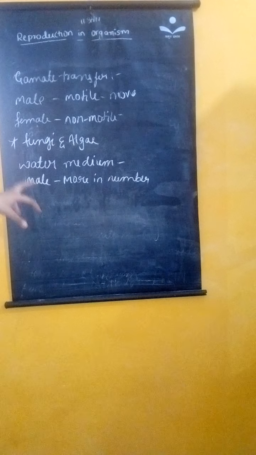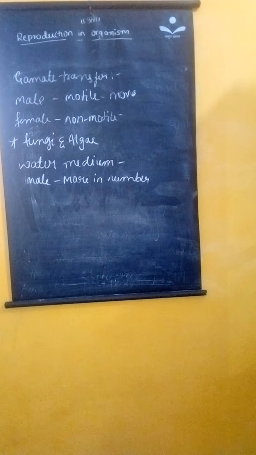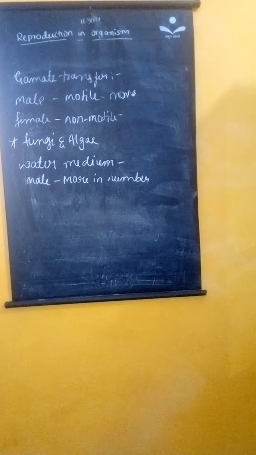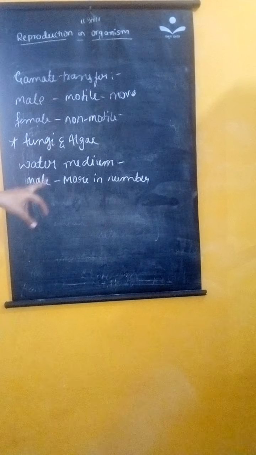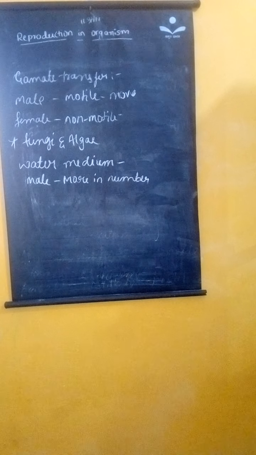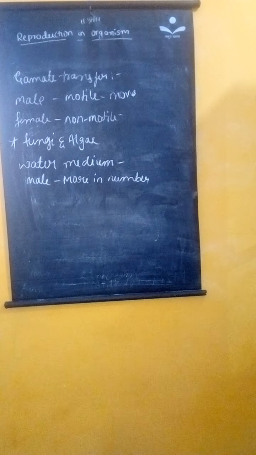So many times the male gametes fail to reach the female gamete. Male gametes fail to reach the female gametes. That is why the male gametes are more in number in simple plants like algae, fungi, bryophytes and pteridophytes. Clear?